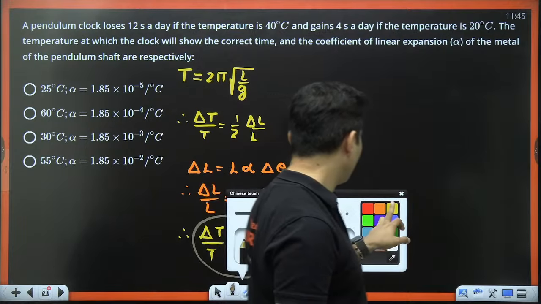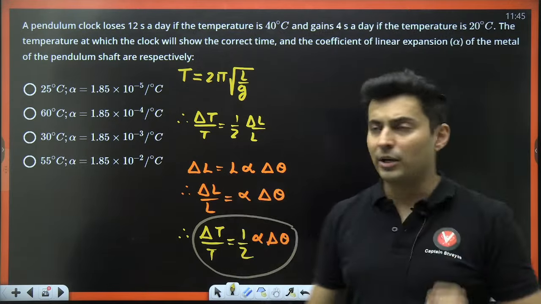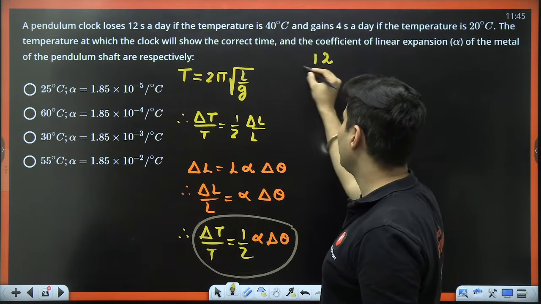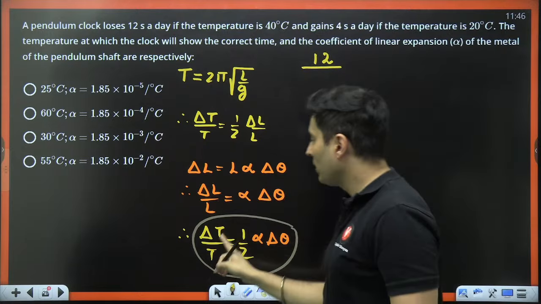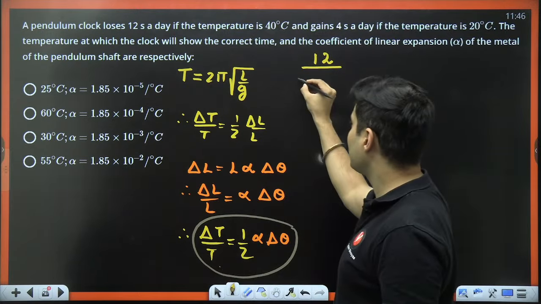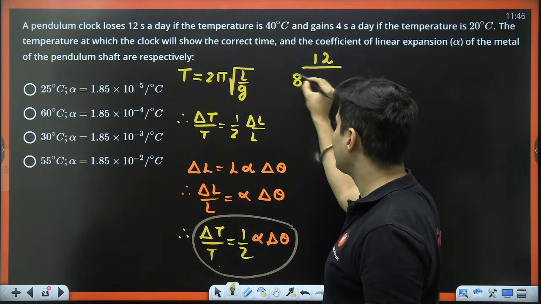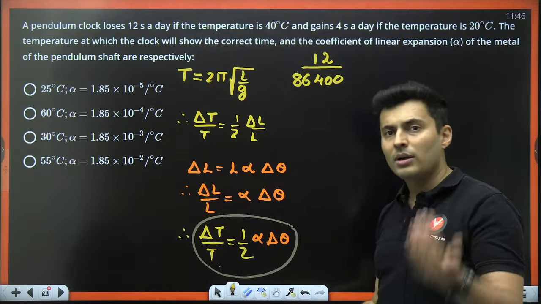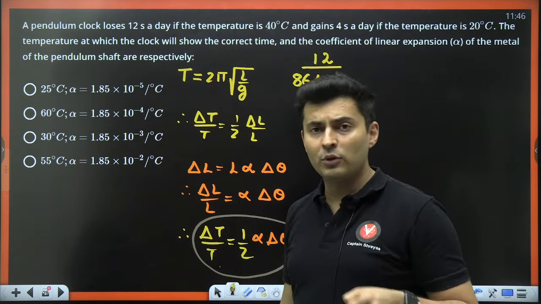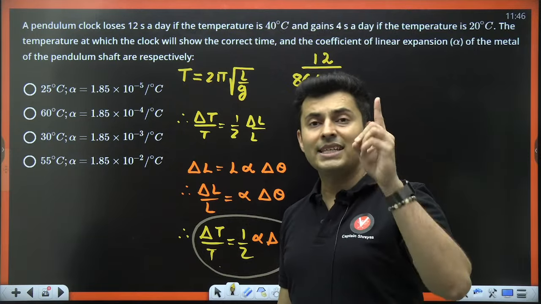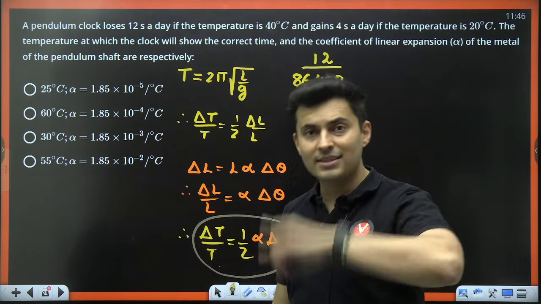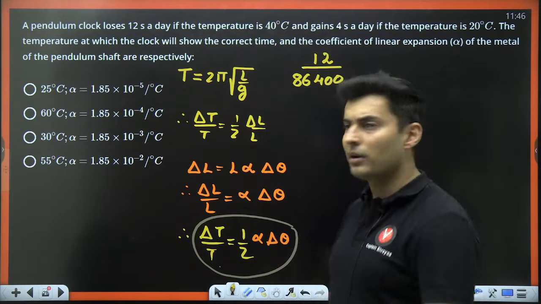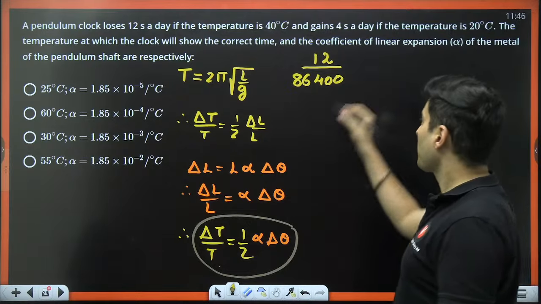So what are those scenarios? Let's try to figure it out. First time it loses 12 seconds. So basically it loses 12 seconds per day. So delta t is 12. The time is one day, which is 86,400 seconds. This number you should remember. How did I get this number? One day has 24 hours, each hour has 60 minutes, each minute has 60 seconds. So you multiply 60 into 60 into 24. You will get 86,400. Right.